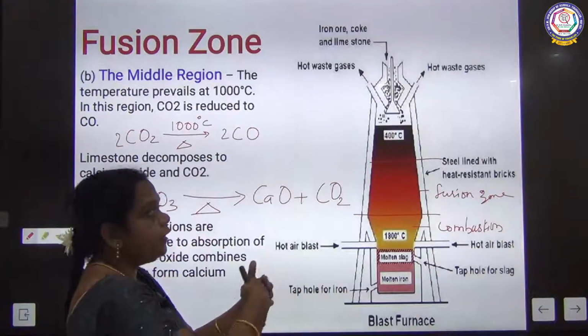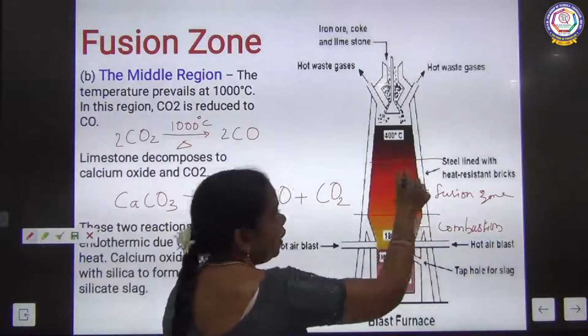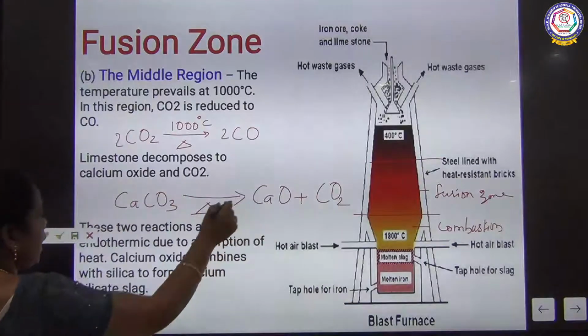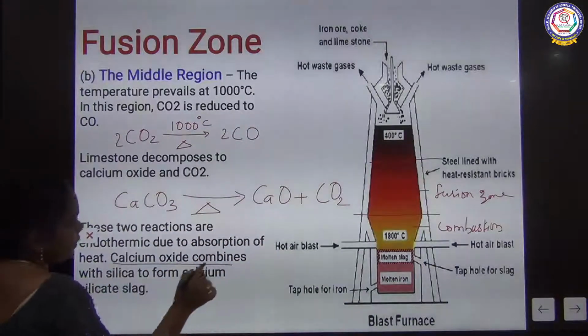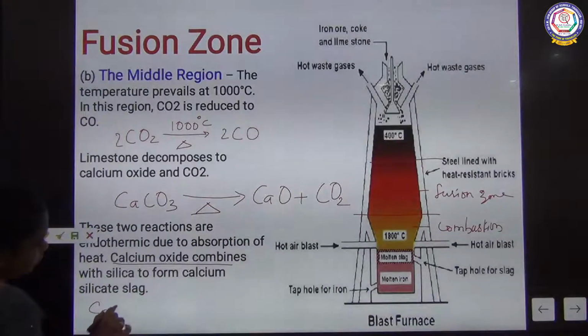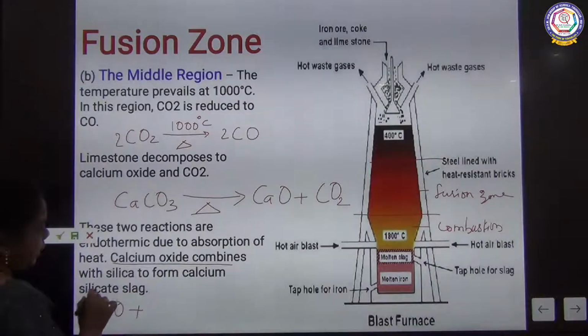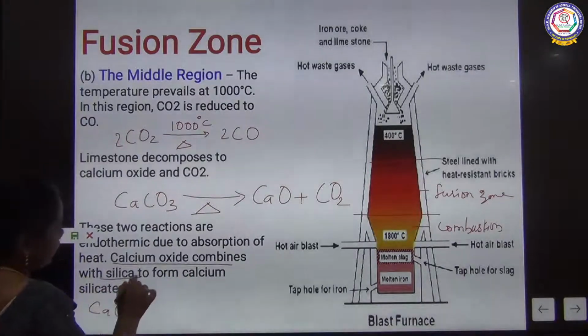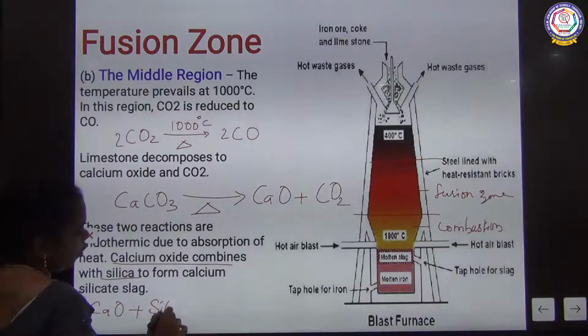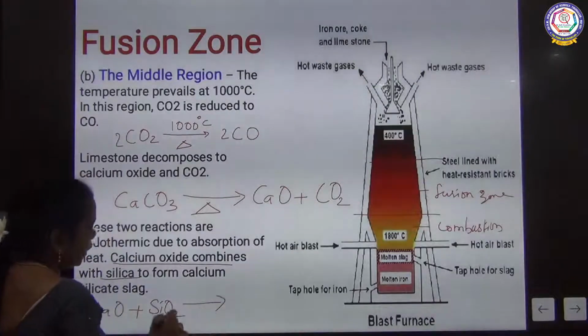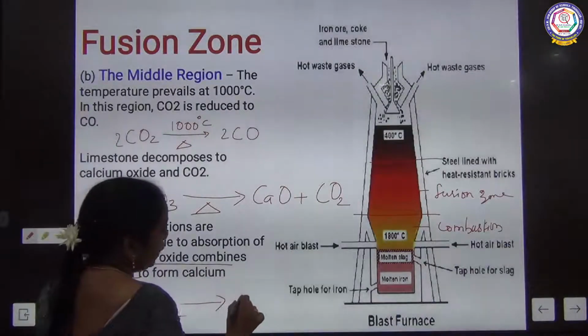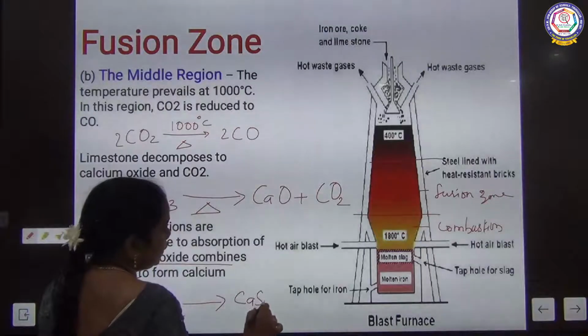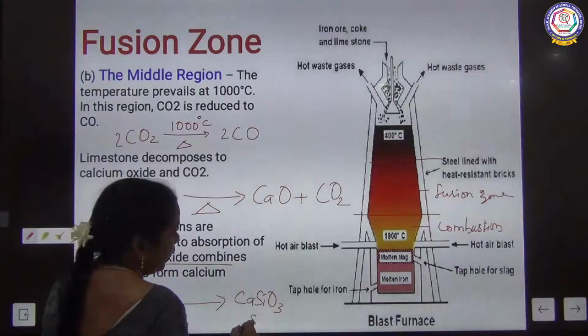So, in the fusion zone, what is going to fuse? This calcium oxide combines with the silica, SiO2, silicon dioxide, to form calcium silicate, CaSiO3, as a slag.